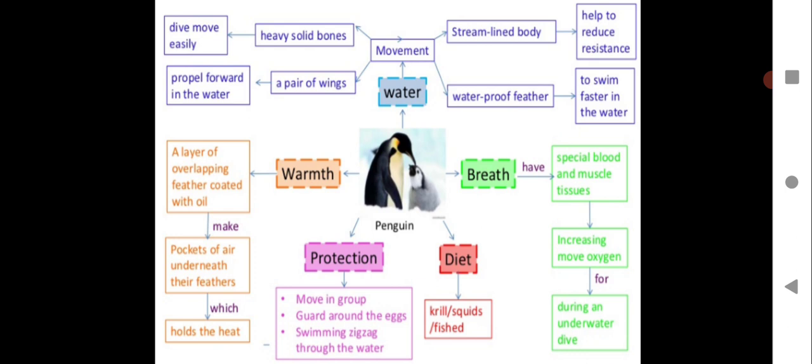It will be very helpful for you to recap this when you want to learn this, or you need to understand how penguins get adapted to the cold harsh climate, or how they stay in water. All these adaptations you can just put in the form of a flow chart or a concept map. Just put it the way it is shown in your notebook, children. It will be very helpful to you all. I hope you will do that, children.